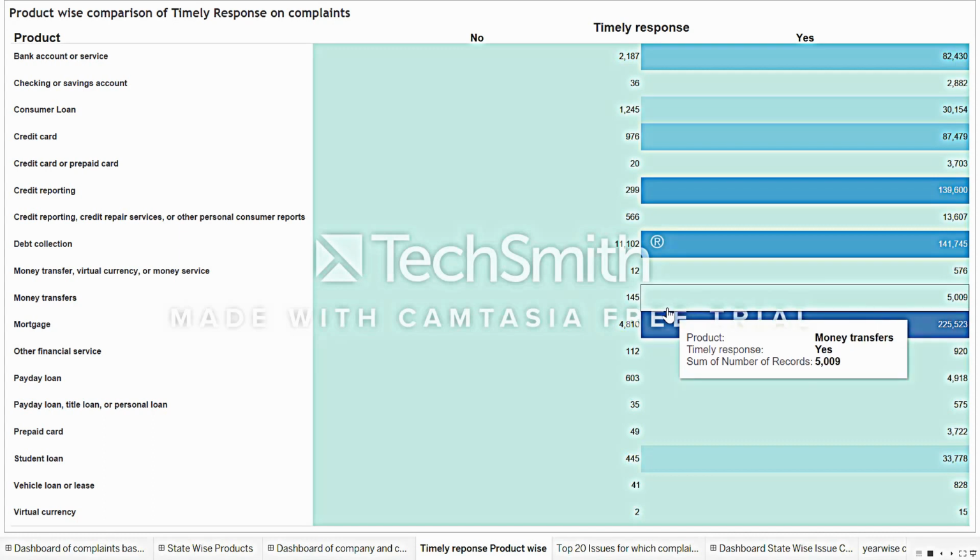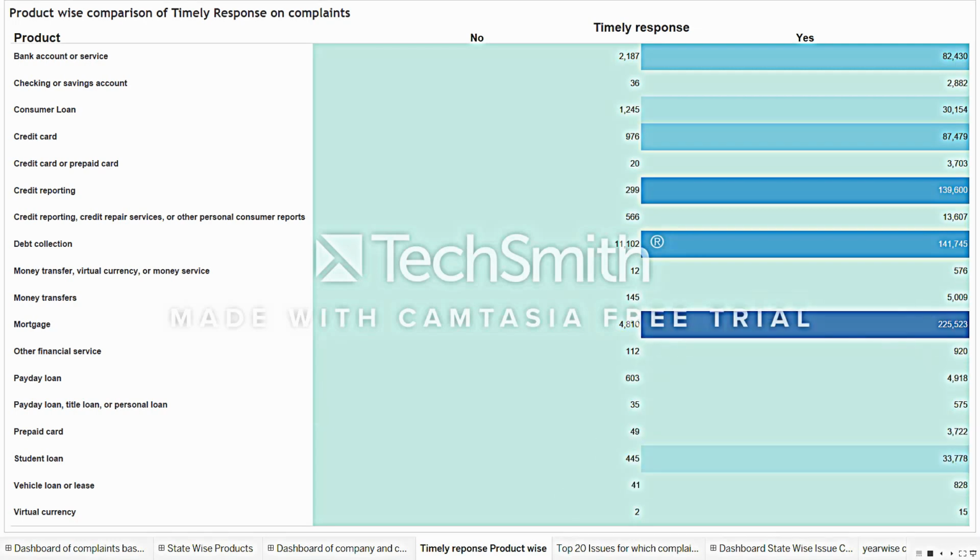So this use case helps us understand that the highest number of products are prioritized by the company, for which they have timely given a response to the consumer.